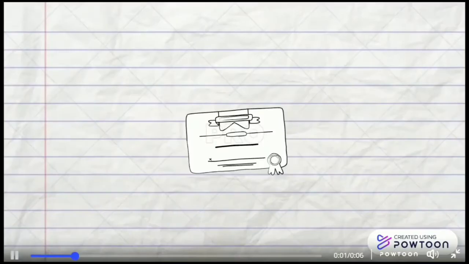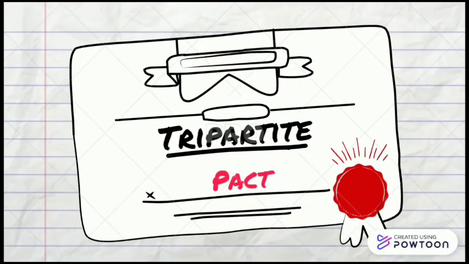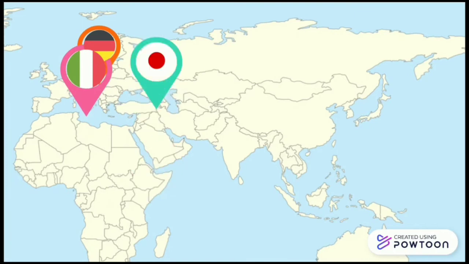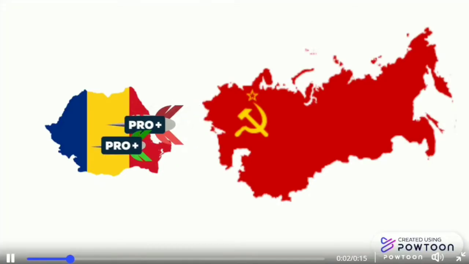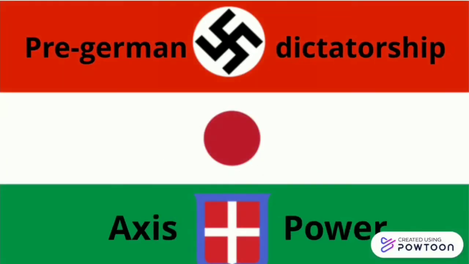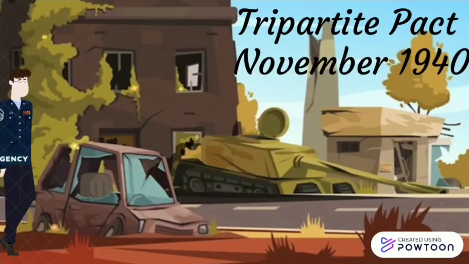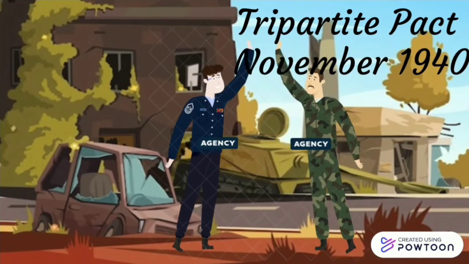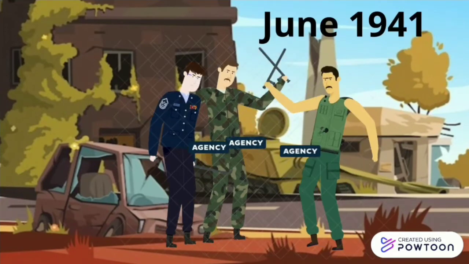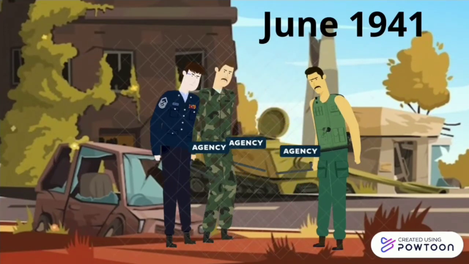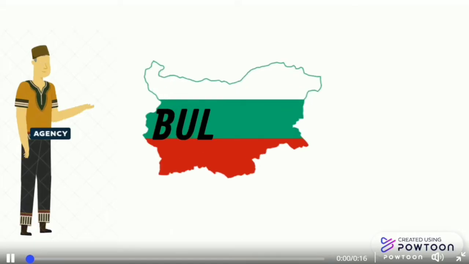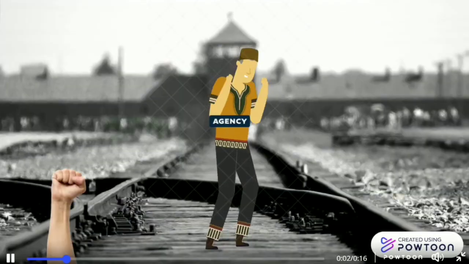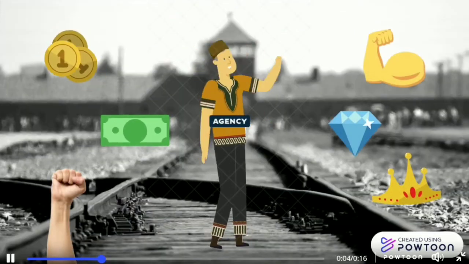In September of 1940, they signed the Tripartite Pact, and that way they controlled Europe, the Mediterranean, and Asia. Romania was from the Allies, but to avoid being invaded by the Soviet Union, they adopted a pro-German dictatorship and became part of the Axis. They signed the Tripartite Pact in November, and they fought alongside Germany at first, but then switched sides and helped the Soviet Union. Bulgaria was part of the Axis power, and thanks to it they were gaining power and money.